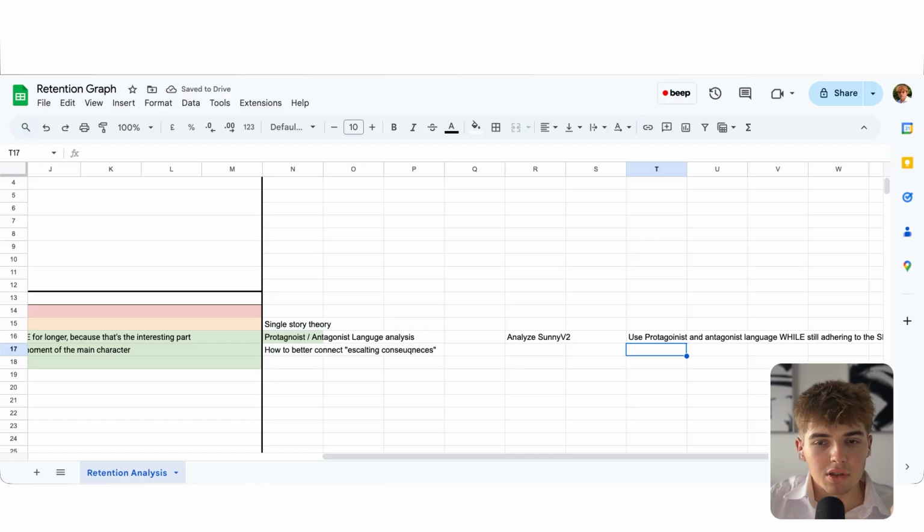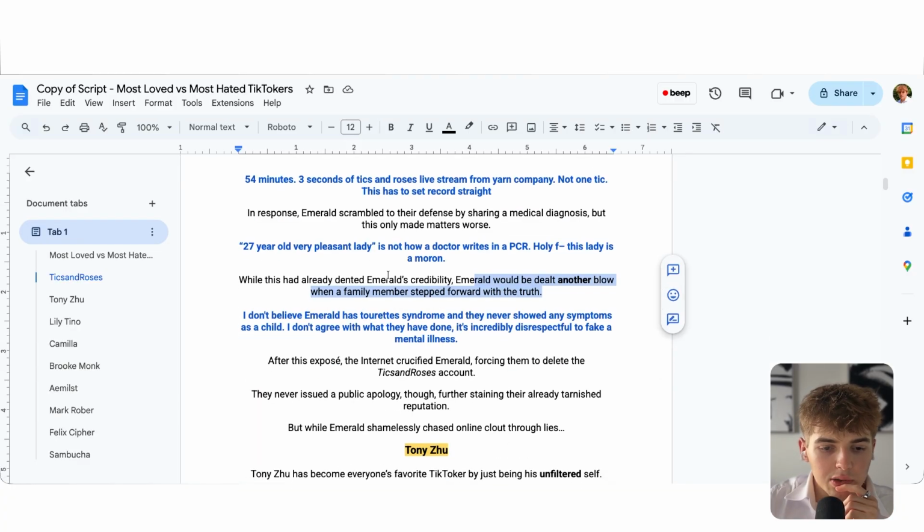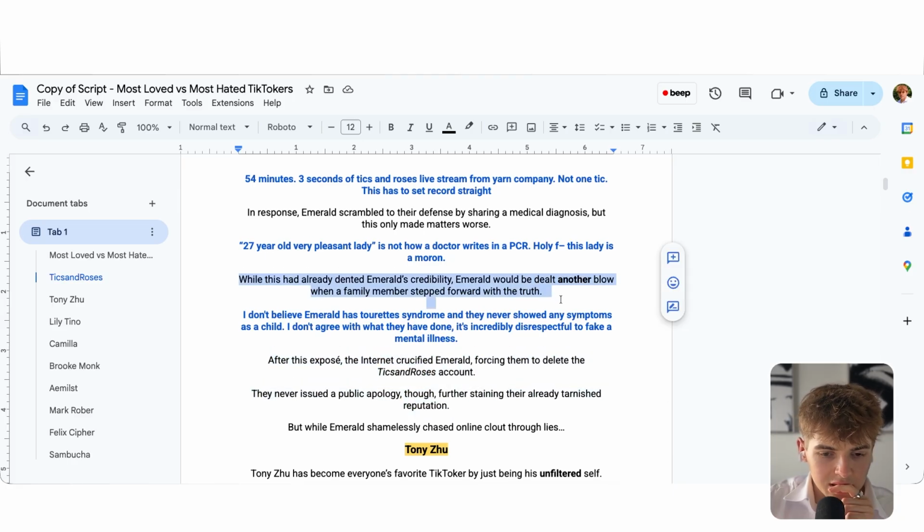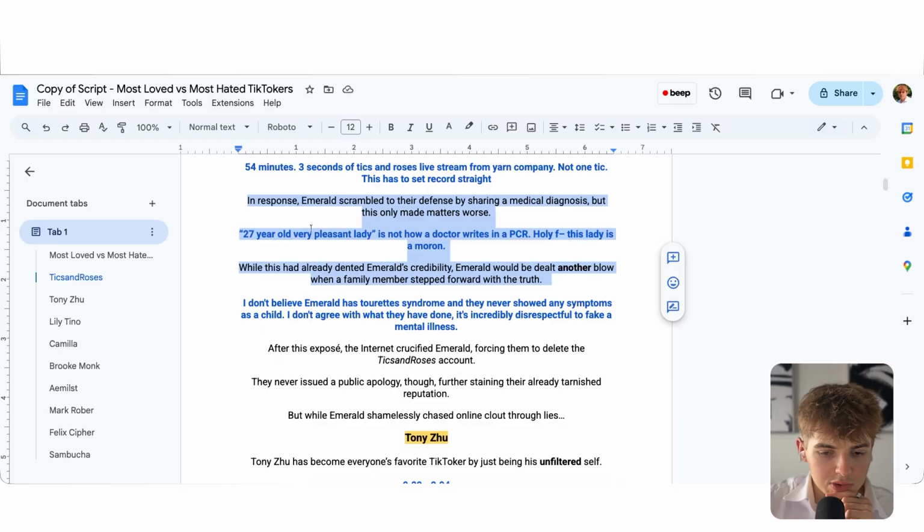Because I think the issue here, it's good it's keeping the progression, but I think we are often spoiling what happens. This is good here, we can go with antagonist language, like crucified. But I think here it's just spoiling it because we say it too early.